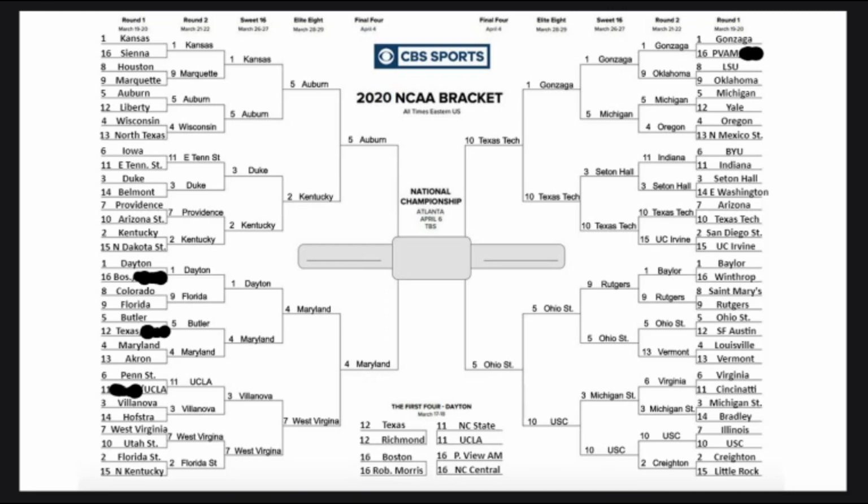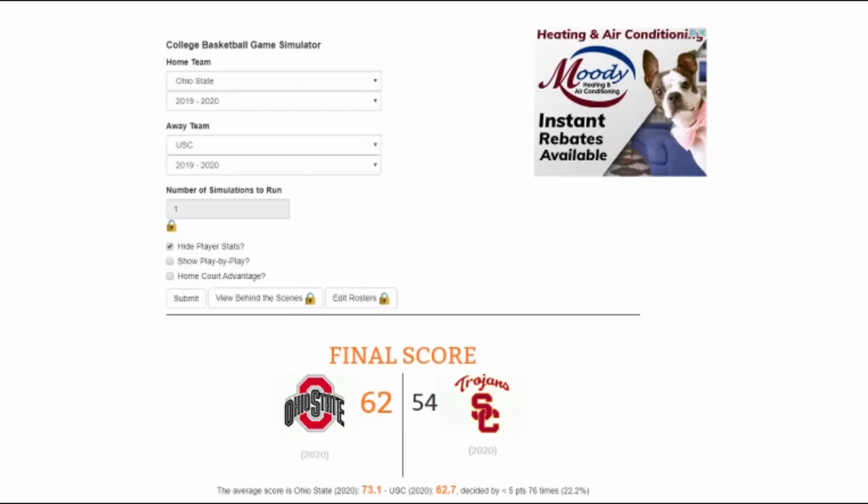So here we go. 5 seed Auburn versus 4 seed Maryland. 10 seed Texas Tech versus 5 seed Ohio State. This is March. I mean, what can you say? This is the craziest time of the year. I'll go Auburn and Texas Tech. That's what I'm going to go with.